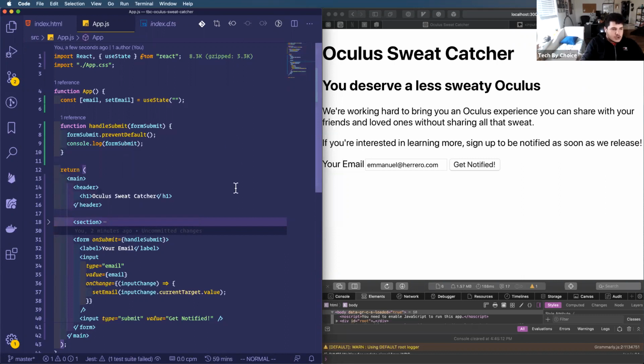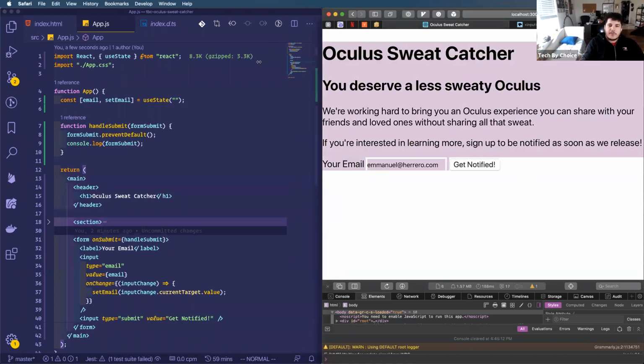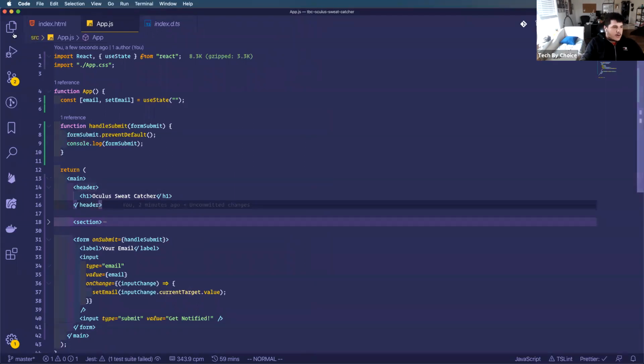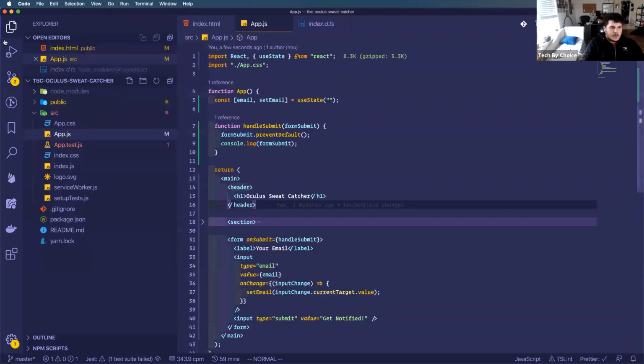So I'm going to teach you how to make a reusable component because I want to show you a whole different page, but every single page on this website is going to have this title, this header element, and because I don't want to copy that over and over again, I am going to, let me make this a little bigger. And I click on this file explorer here.